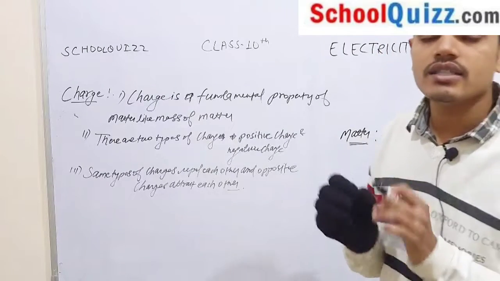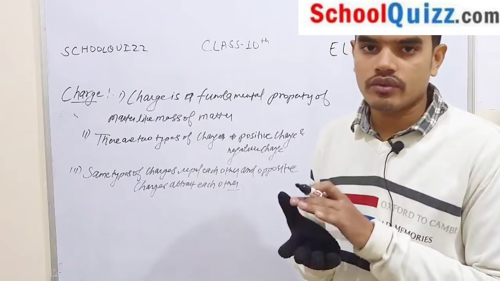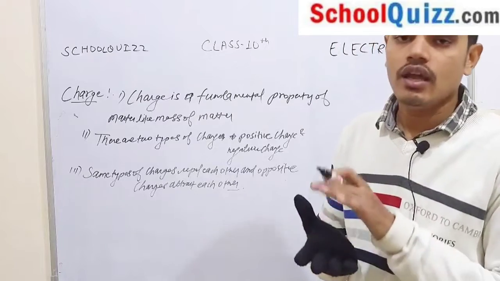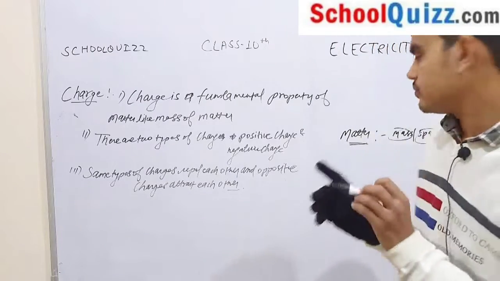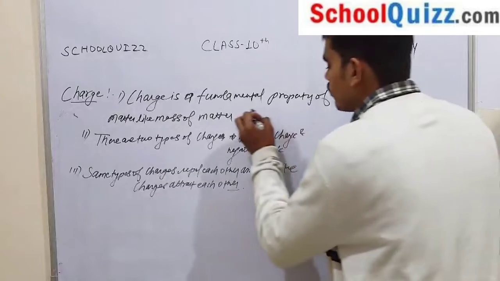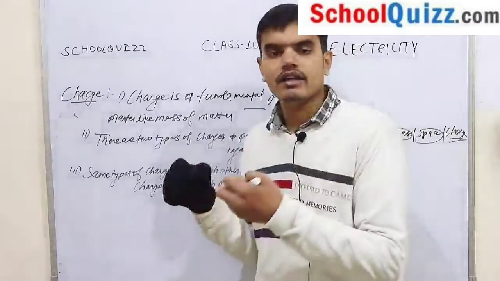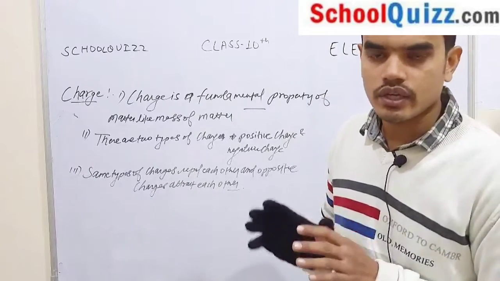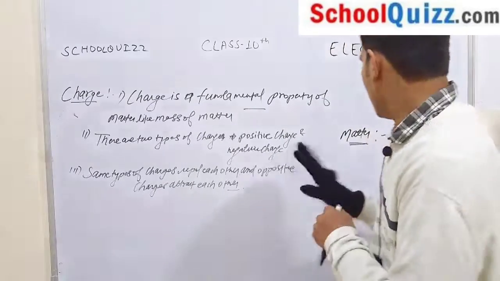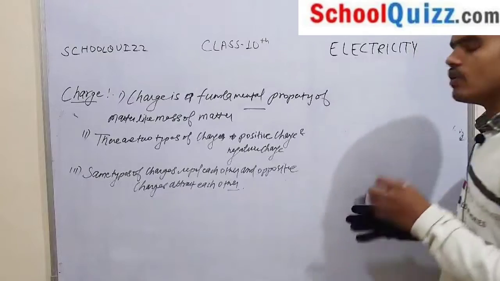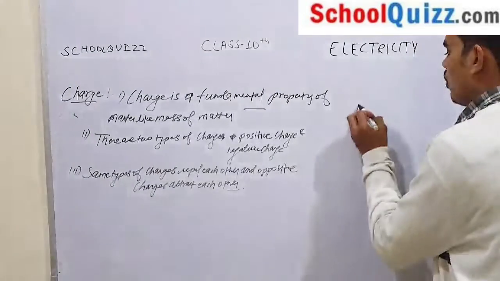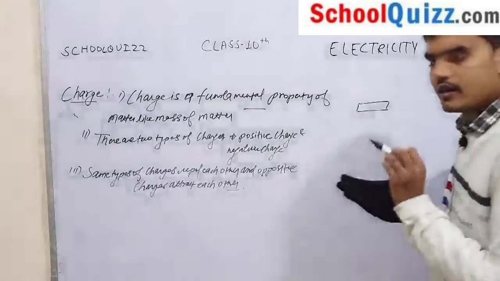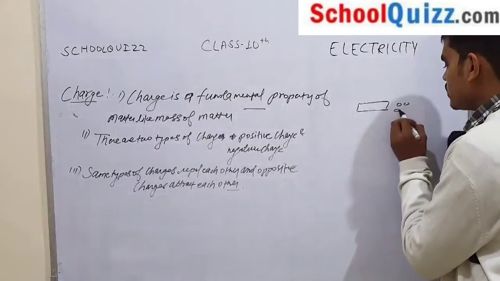What is the proper definition of charge? Charge is a property of matter and it tells whether it is going to attract or repel the same charge. For example, take a scale of 15 centimeter and tear small pieces of paper.